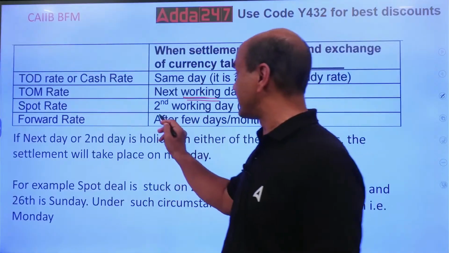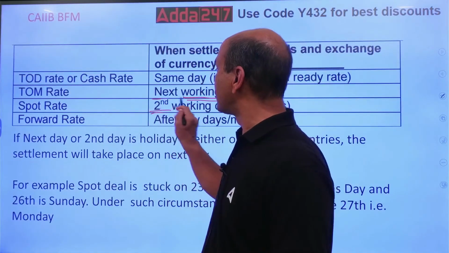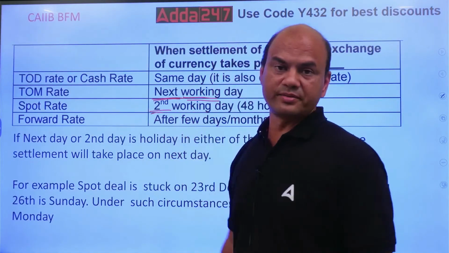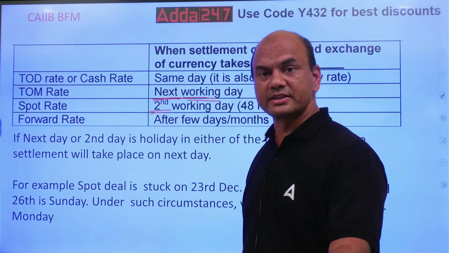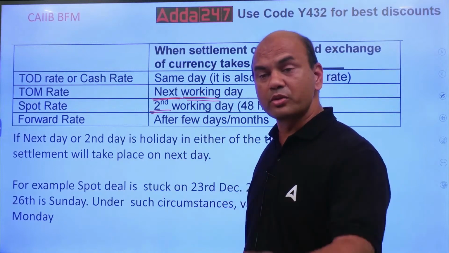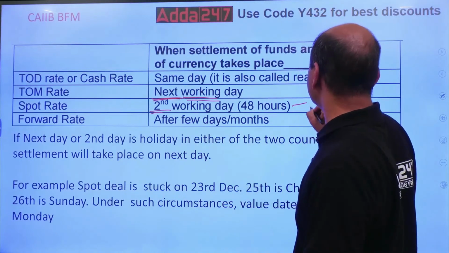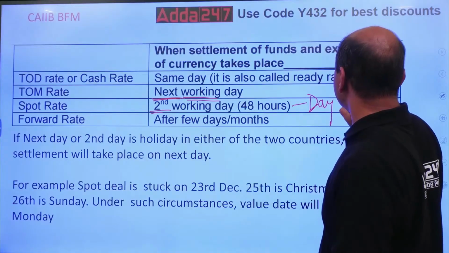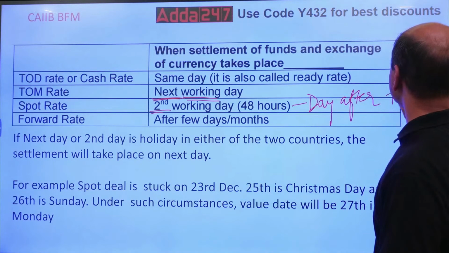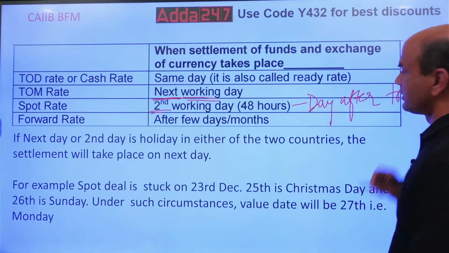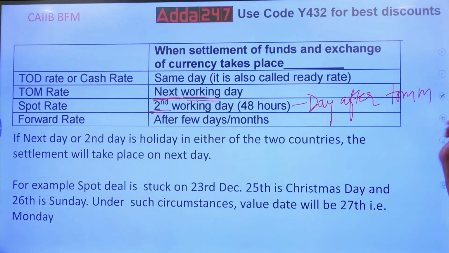Now look at this. Second working day. Don't get confused between next and second. Next means immediately next. Second means day after tomorrow. See here, it means day after tomorrow. In Hindi we call it parso. Day after tomorrow, right? So that is the second working day.